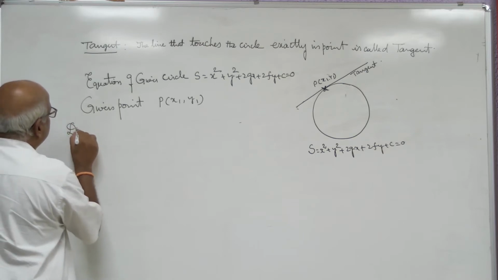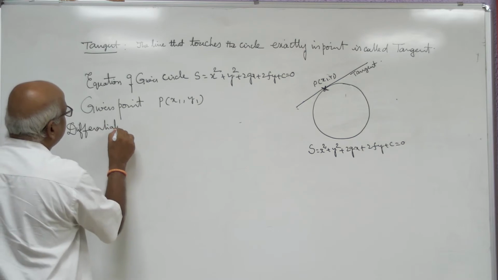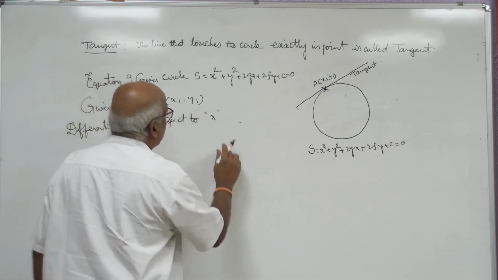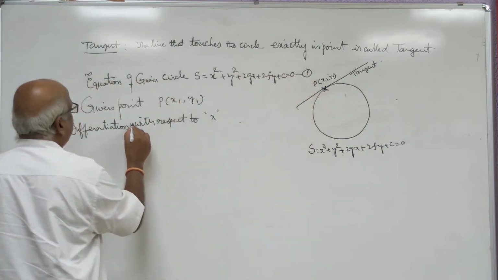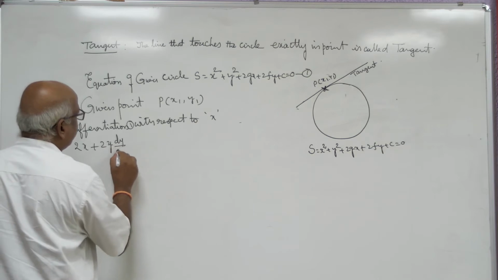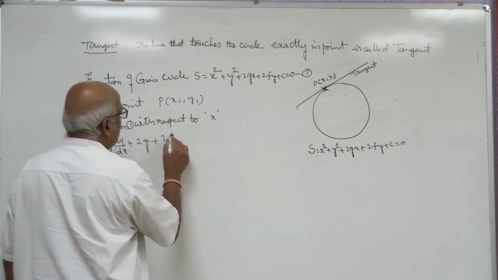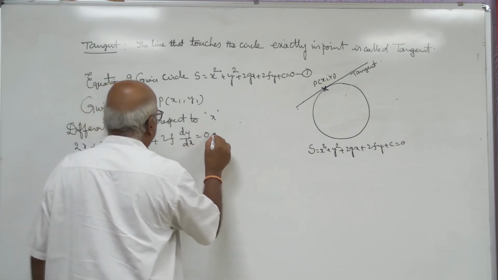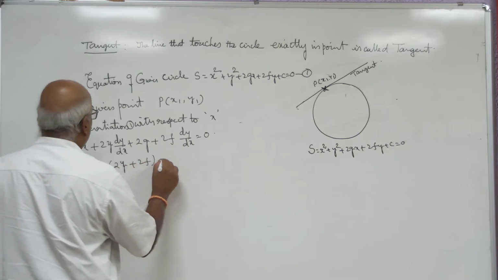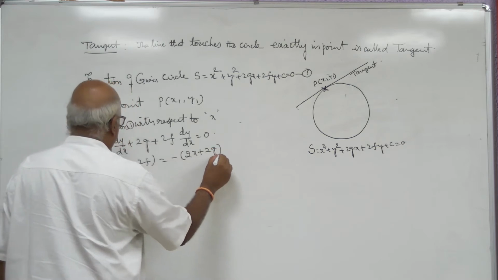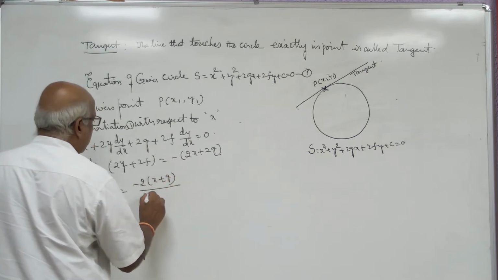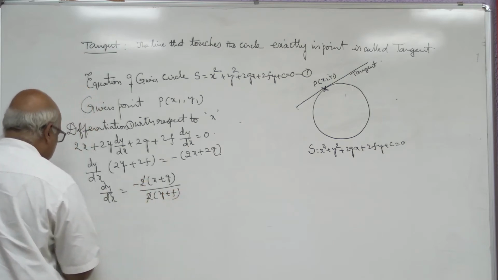Now differentiating the first equation with respect to x: 2x plus 2y dy by dx plus 2g plus 2f dy by dx equal to 0. dy by dx common: 2y plus 2f, dy by dx equal to minus of 2x plus 2g. dy by dx equal to minus 2 into x plus g by 2 into y plus f. Cancelled over.